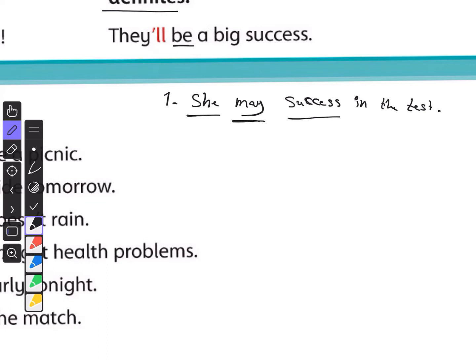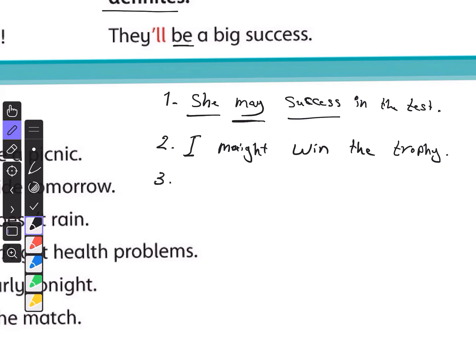Two: I might win the trophy. I'm not sure about it, but I try hard to win the trophy.